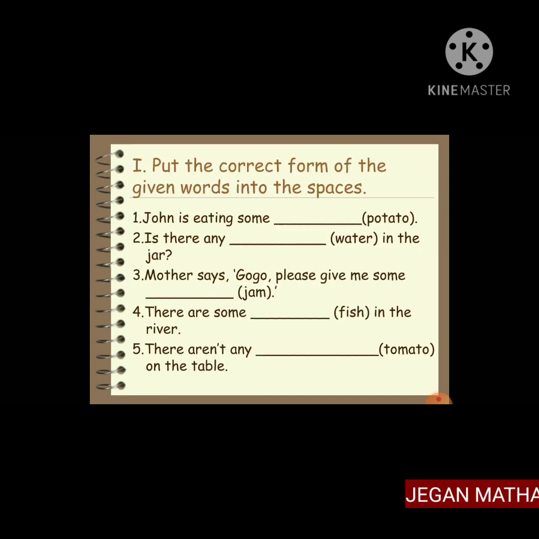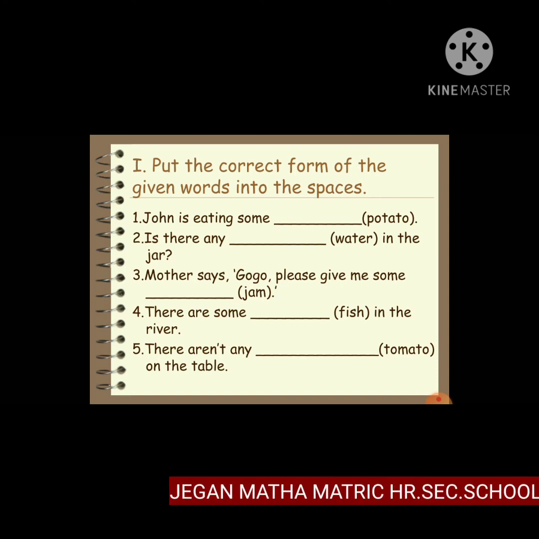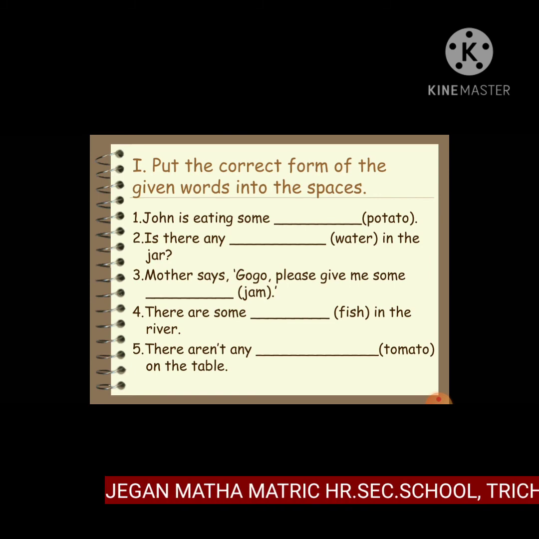Next, quiz. Put the correct form of the given words into the space. John is eating some potatoes, plural. Is there any water in the jar? Mother says, please give me some jam. There are some fish in the river. There aren't any tomatoes, plural, on the table.